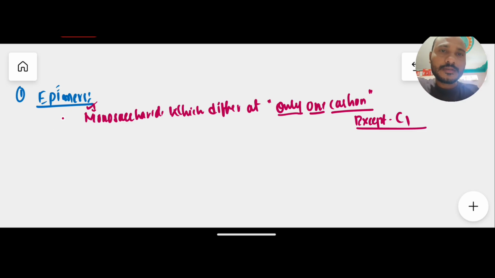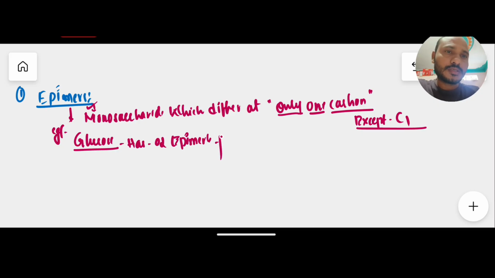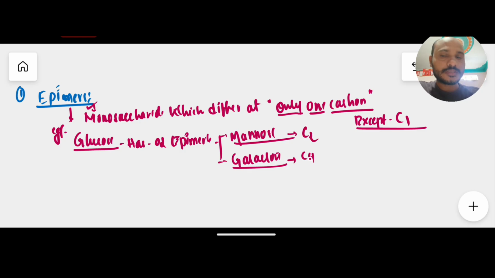For example, glucose, a hexose sugar, has two epimers: mannose and galactose. Mannose and galactose are both epimers of glucose, remember. Mannose differs from glucose at carbon number 2, and galactose differs at carbon number 4. How? We will discuss.